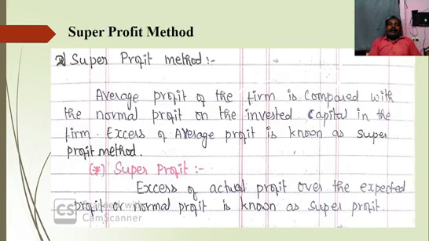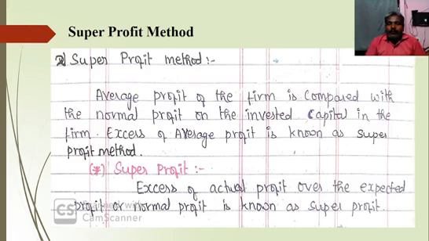Then the second main method is super profit method. So how to calculate goodwill under this method? First, we should discuss what is super profit and what is the formula to be used for calculation of value of goodwill.